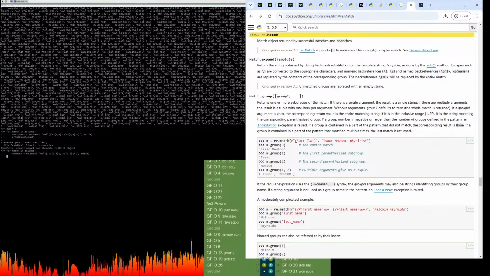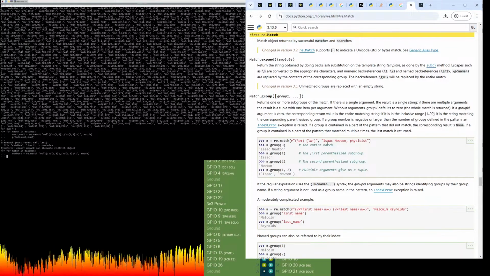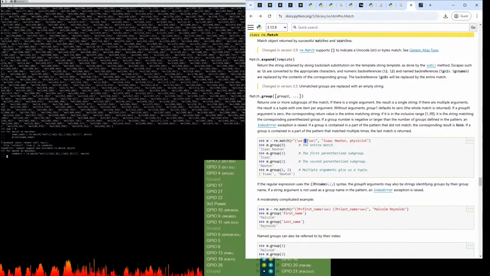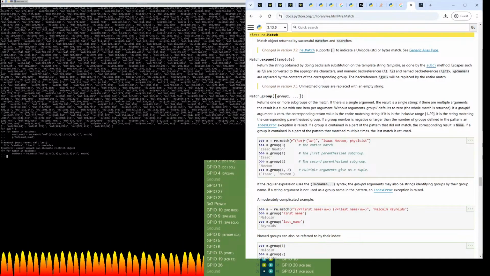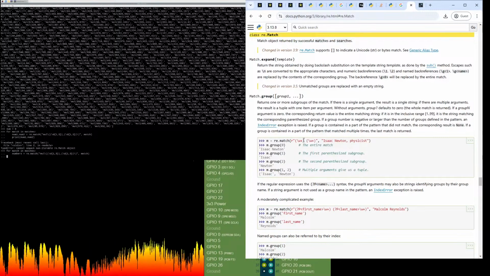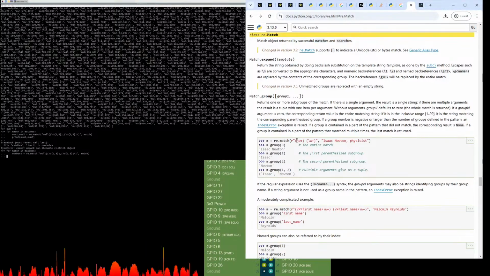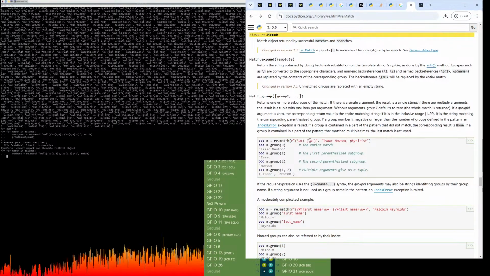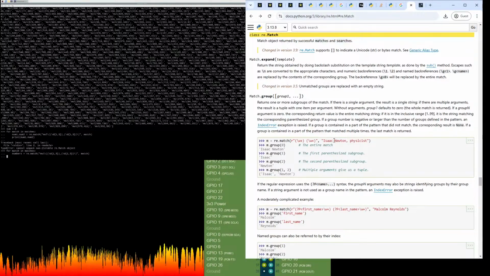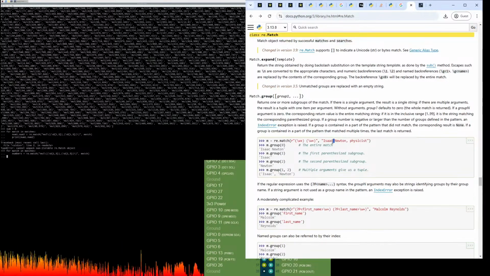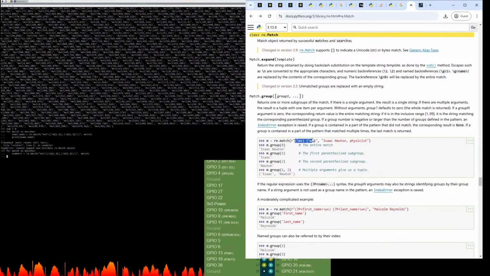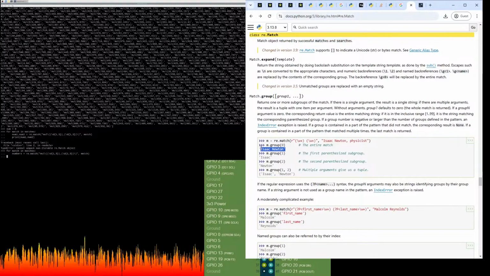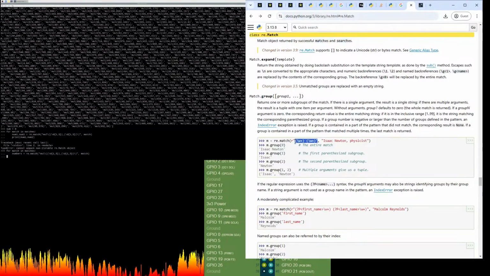So in this case, if you search for 2 words separated by a space, and it's looking for the first one, it comes across Isaac Newton, and it sees, oh yeah, 2 words separated by a space, and so it returns the entire string Isaac Newton as group 0, because that matches the full pattern.